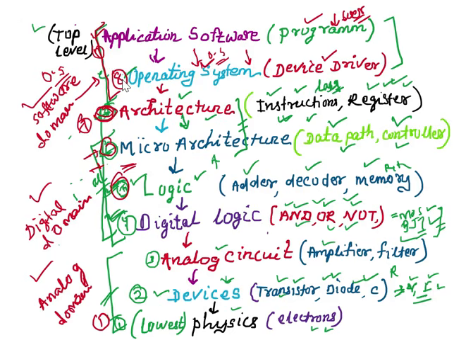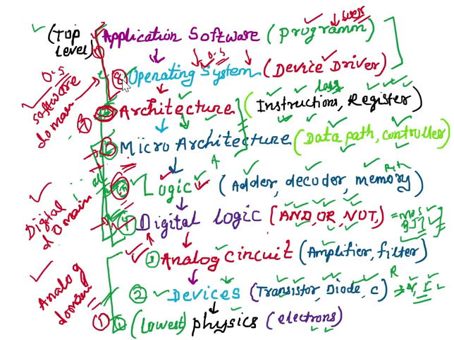You should be aware of the level just below the one you are working at, and just above it. For example, if you are working at the digital logic level, you should be aware of the analog circuit part also. It will be very useful, because your input is coming from the analog domain, so you are directly dealing with the analog domain. Then your output is going to the logic level. So you should be aware of these two levels: one is your analog circuit level, and the other is your logic level.